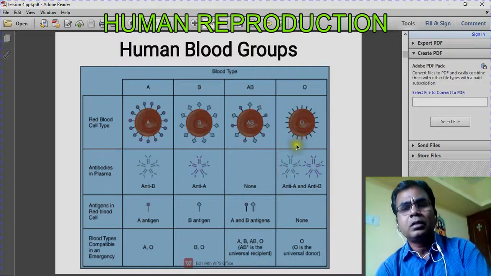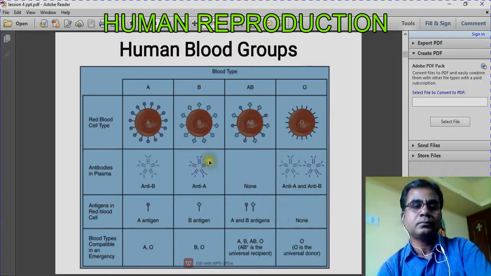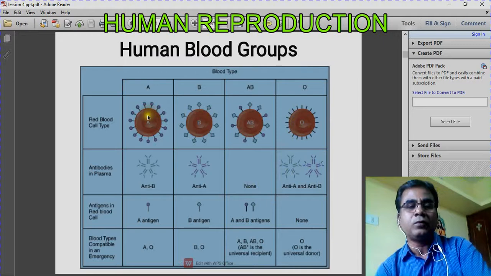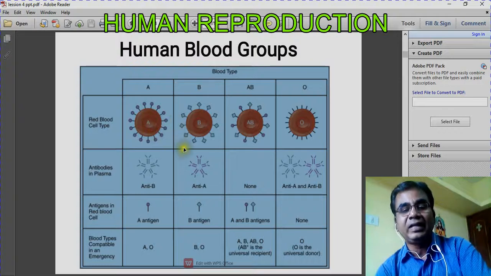So there are four different types of blood group, but they are determined by three different types of alleles. About alleles, I will tell you later. Now I am not teaching about alleles, only the blood groups: the four different types, and in each blood group, what antigens are there and what antibodies are there.